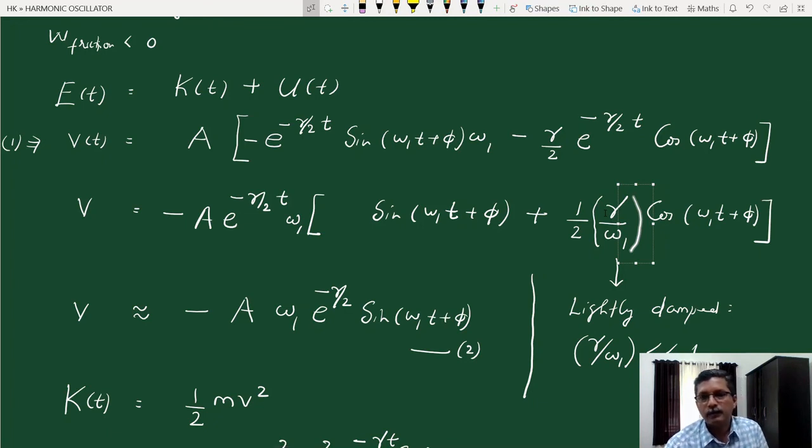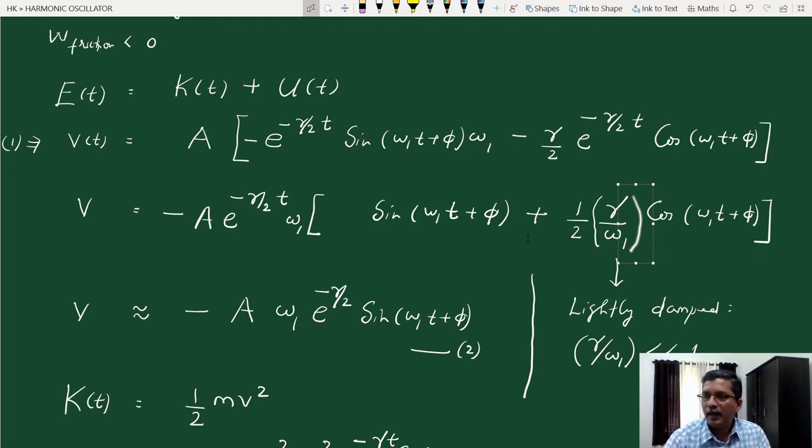When you take the square, there will be a term containing gamma by omega 1, and a term containing gamma by omega 1 whole square. The gamma by omega 1 term involves sine theta cos theta in v square. So in energy, you have both gamma by omega 1 times sine theta cos theta, and gamma by omega 1 whole square cos square theta.